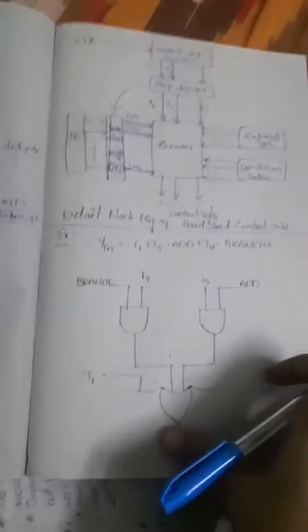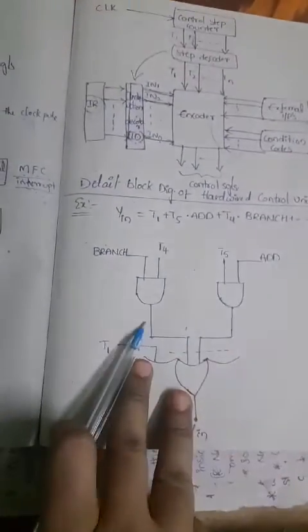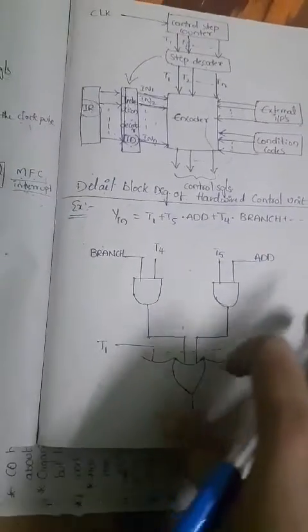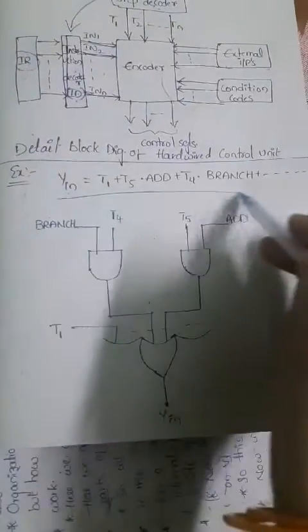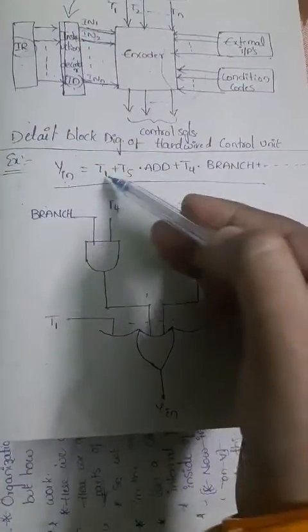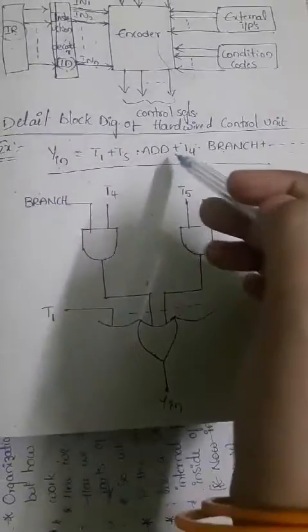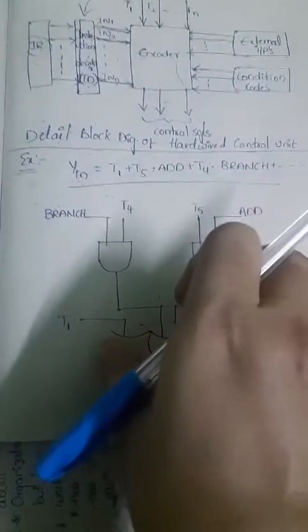Now coming to the next thing, here we'll have an example. So let us see how the encoder circuit generates signals for a single bus processor organization. Now we'll see how the encoder generates the control signals. What is the function they have given? Y input is equal to T1 plus T5 into add plus T4 into branch plus, and so on. This is our function. So based on this function, we have the logic diagram here.